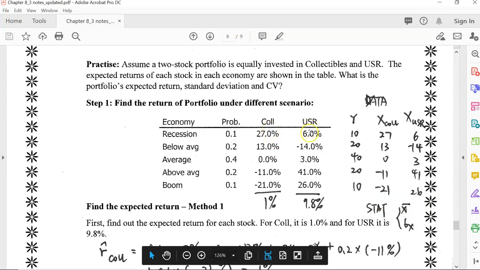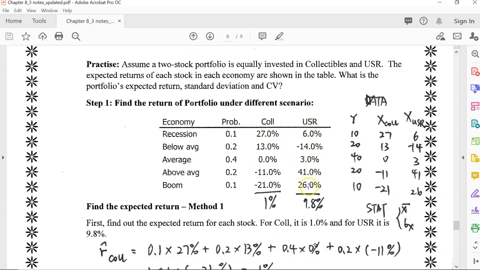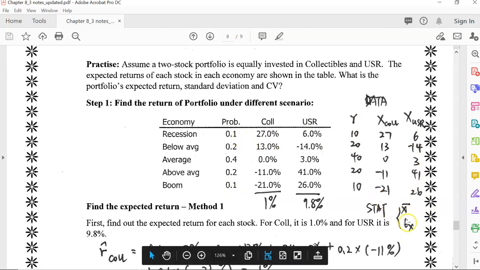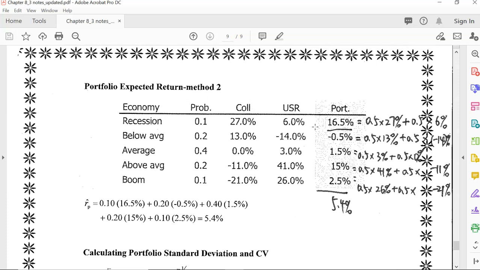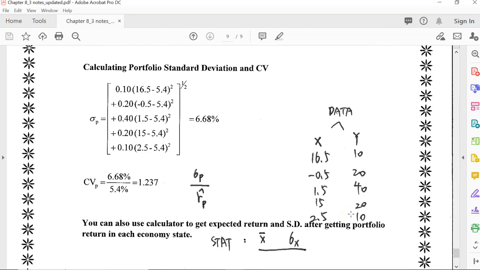For US rubber, you input x as the return for US rubber multiplied by 100, and for y, you input all the 5 probabilities, and you can calculate expected return and standard deviation for US rubber. And here again for a portfolio, you can do the same thing. For x, you input portfolio return multiplied by 100. For y, you input probabilities multiplied by 100. So you have portfolio return and standard deviation from the financial calculator.